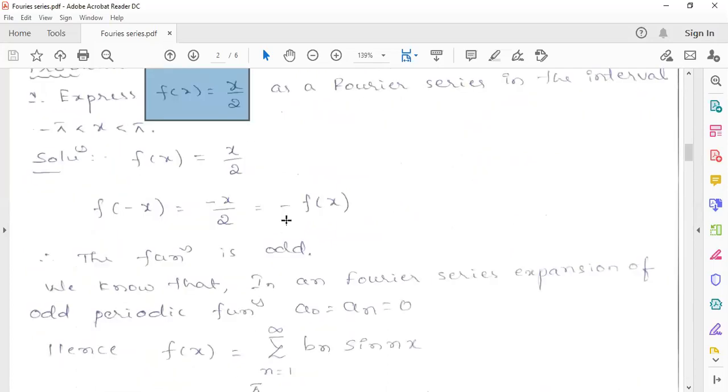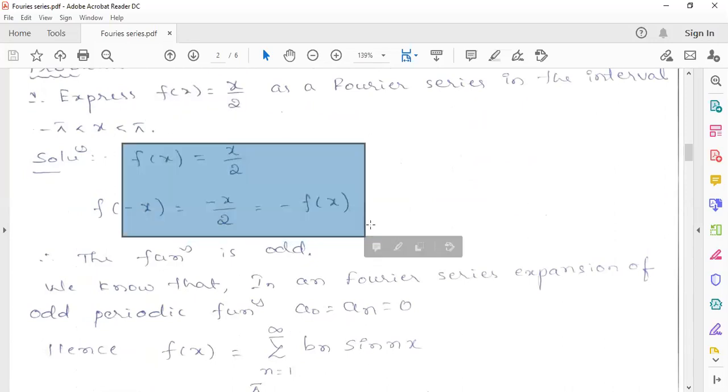So first we have to conclude whether the function is even or odd. In case it is neither even nor odd, like an exponential function, you have to follow the earlier procedure as it is. If it is even or odd, then only we can reduce the steps, and directly conclude which coefficients will be 0.